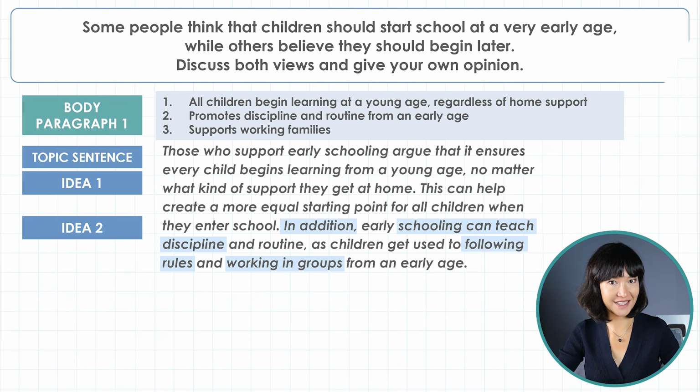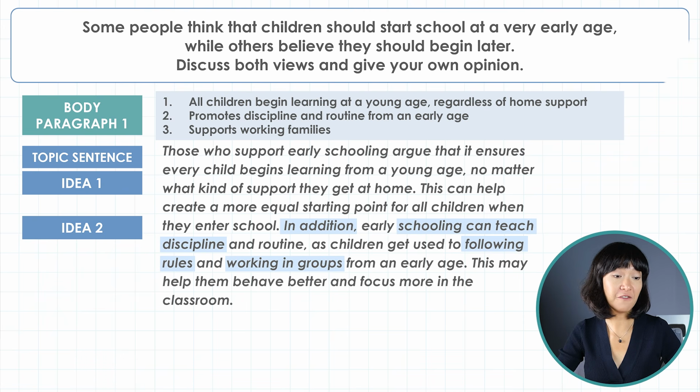Now, the next idea. This may help them behave better and focus more in the classroom. That's a nice extension. It shows a clear consequence of learning discipline and routine, better behavior and focus. Again, that's good development of ideas. And another point.